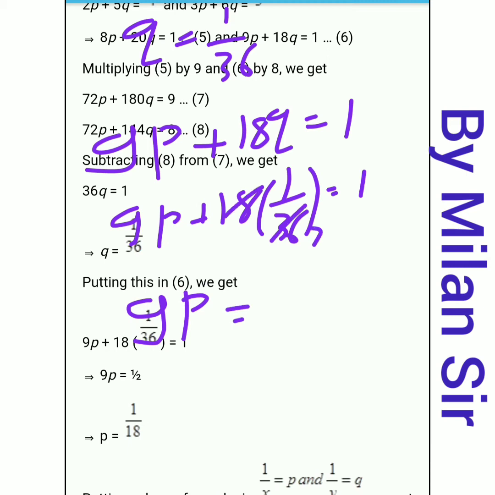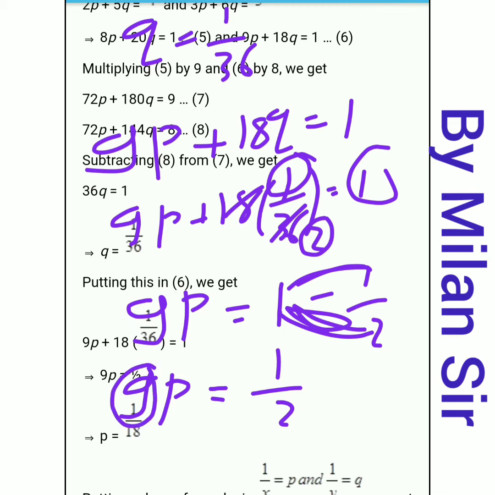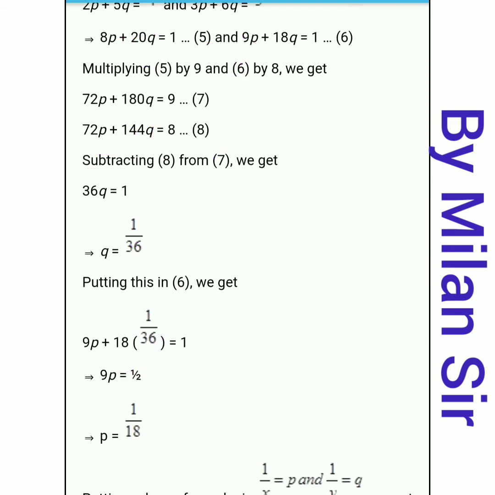So 8 into the here already we have 1. Now transfer this 1 by 2 to the right hand side, it becomes minus. Now 9p is equals to 1 minus 1 by 2. If we take LCM, then 2 ones are 2 minus 1 divided by 2, so 1 by 2. Now transfer this 9 to the right hand side. 9p is equals to 1 by 2.